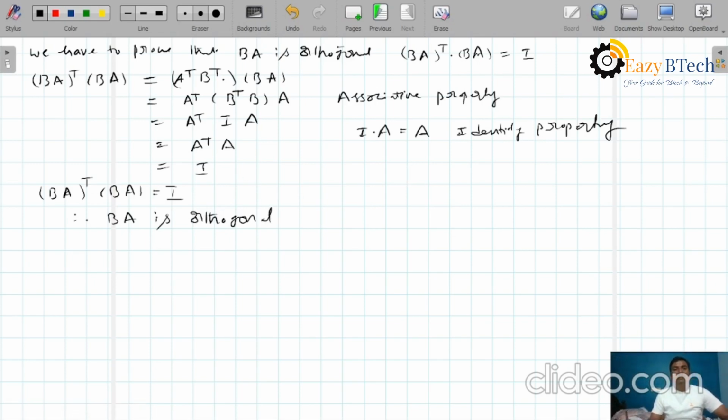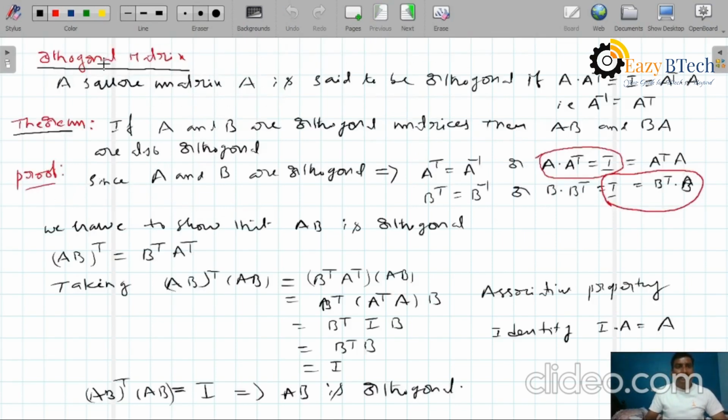Now come to the next theorem. What is the next theorem? Once again, see what we discussed in this theorem. First, the definition of an orthogonal matrix. Orthogonal matrix means A into Aᵀ equals I, or Aᵀ into A equals I, then A is called orthogonal. Now come to the theorem. If A and B are both orthogonal matrices, then AB and also BA are orthogonal matrices.